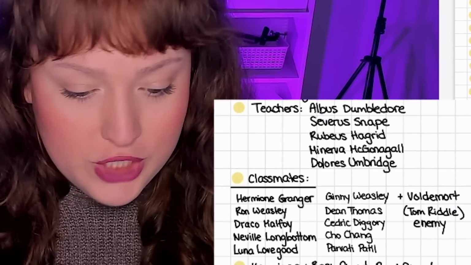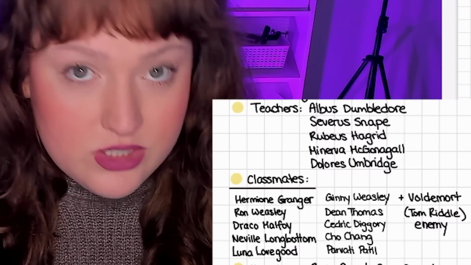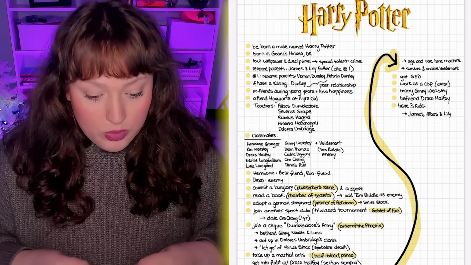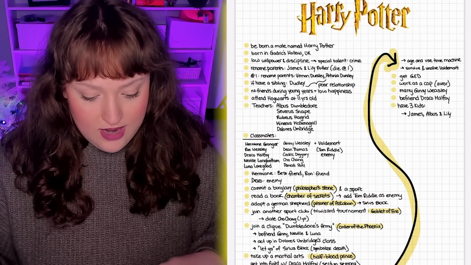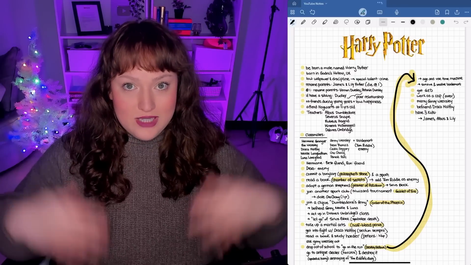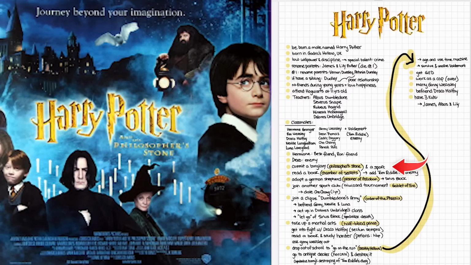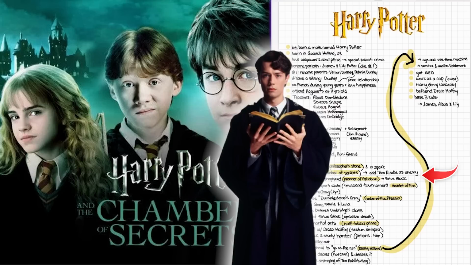So we're going to change all our teachers to all the characters. I chose classmates very close to Harry's storyline specifically. We're going to make Hermione our best friend and Ron. We're going to have Draco as an enemy, same with Voldemort / Tom Riddle. And then we are going to do things in the order of the movies. We are going to commit a burglary to kind of symbolize getting the Philosopher's Stone, and we're going to join a sport because Harry joins Quidditch. To represent Tom Riddle's diary, we're going to read a book and add Tom Riddle to our enemy list.